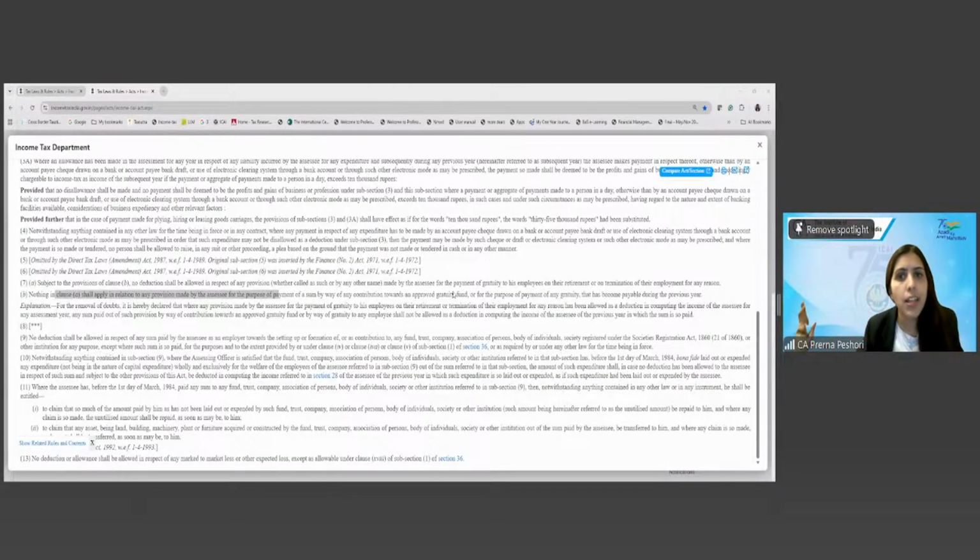So the Supreme Court in that case said that since the bonus was ultimately paid to the employees before the due date of 139(1), therefore this is allowable as deduction.